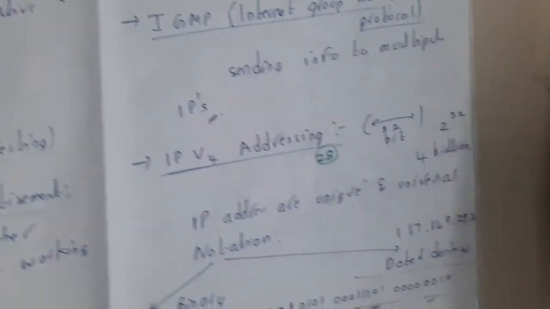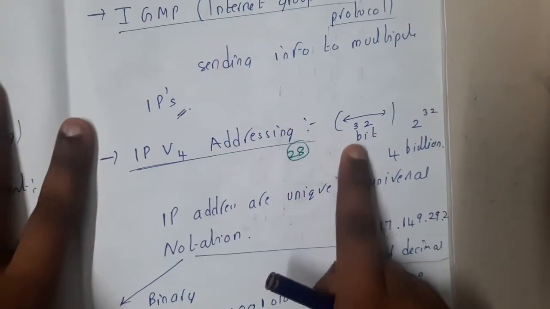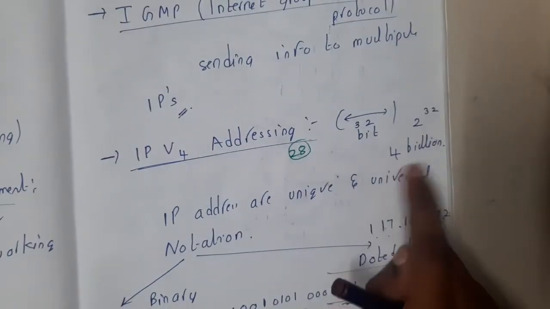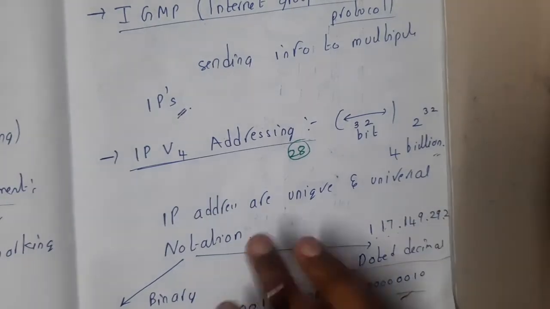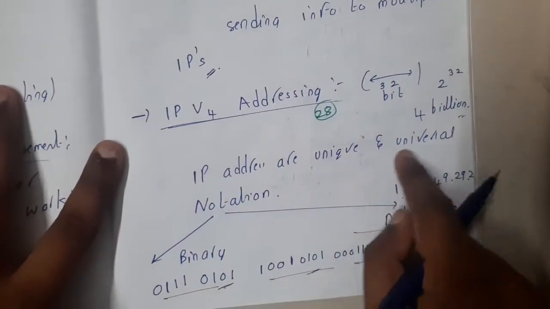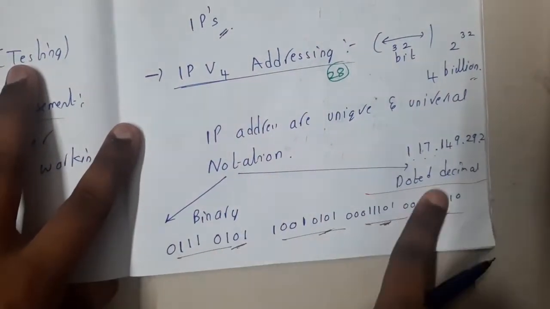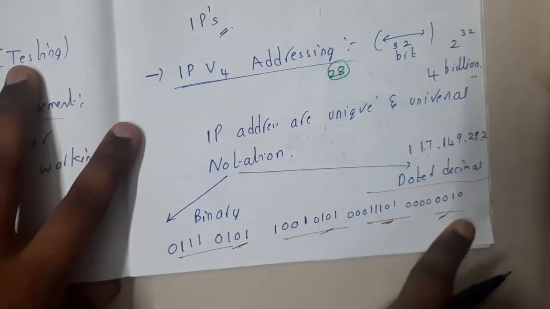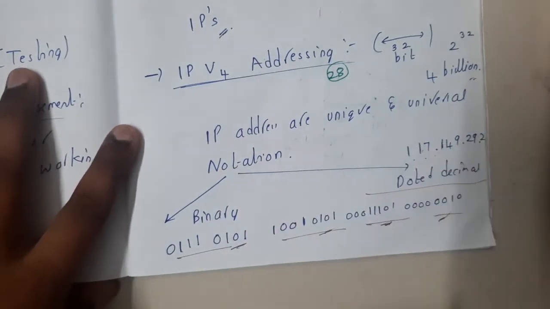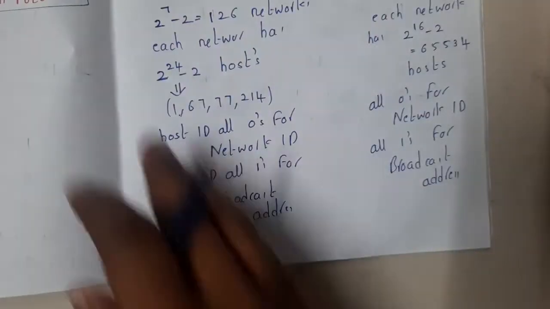Okay, so let us continue. IPv4 is nothing but a 32-bit number, which is 2 power 32, having 4 billion combinations. IP addresses are unique and universal. The notations are of two types, binary and dotted. Binary means it is represented in binary numbers 0 and 1. Dotted means it is represented in decimals. That's it. Got it?